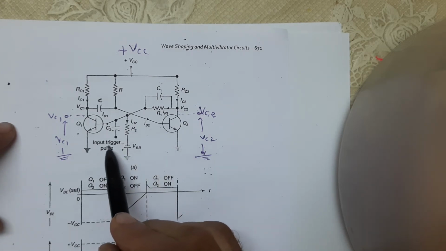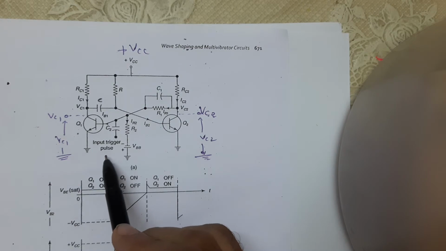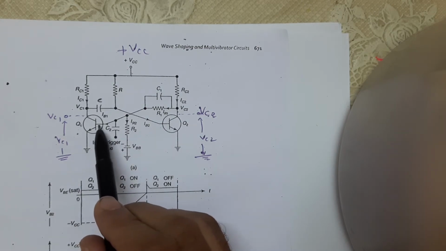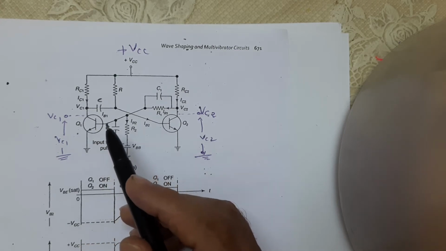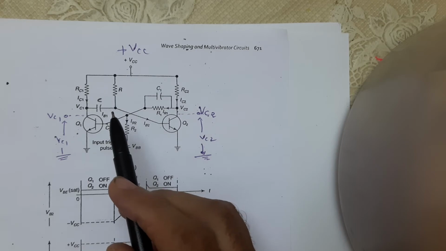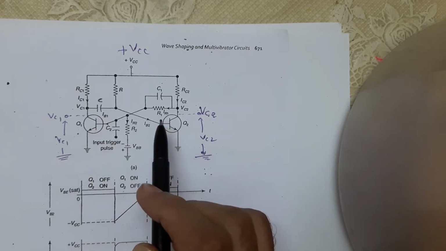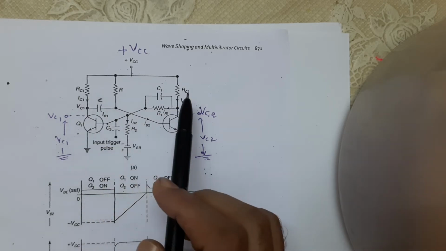Now through this C2 we are applying the input trigger pulse. That means the external generator will generate the trigger pulse and it is given to the transistor Q1. Now from the figure, it consists of two identical transistors, Q1 and Q2, with equal collector resistances, RC1 and RC2.